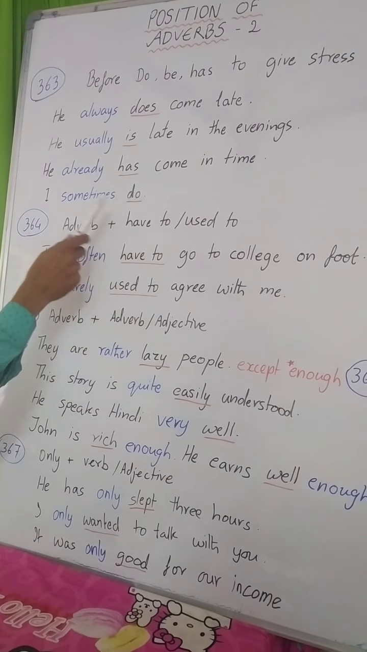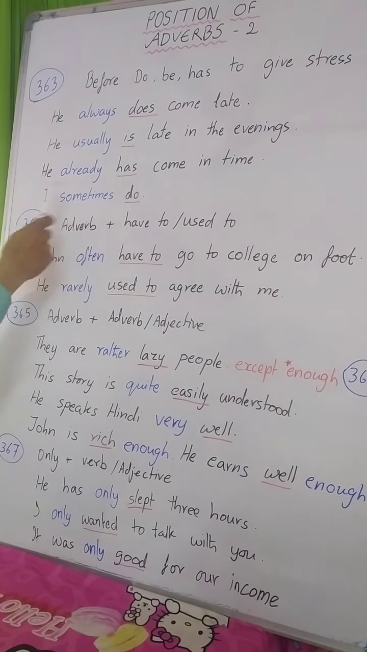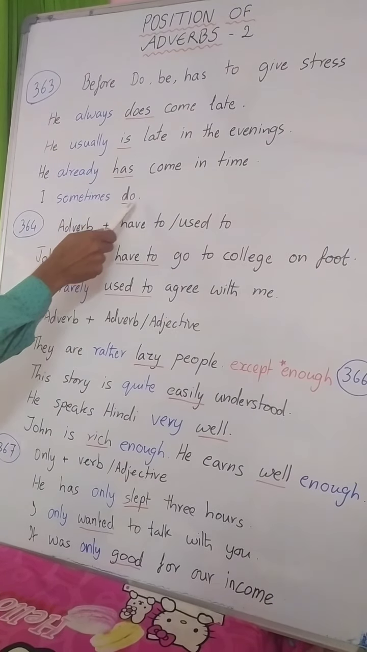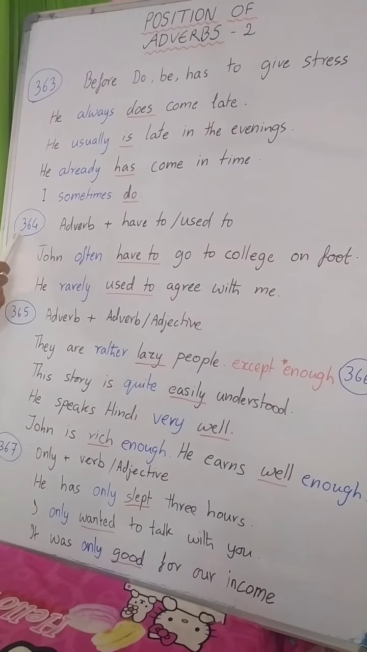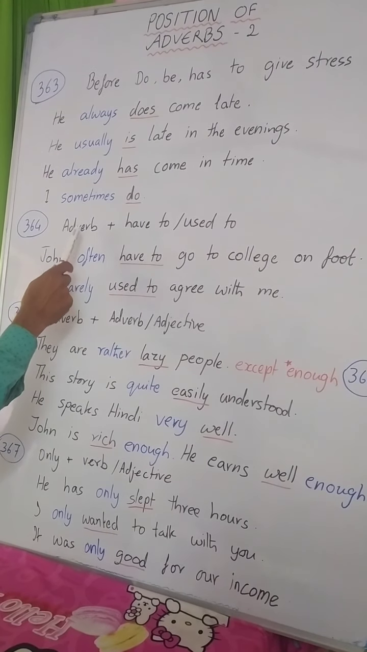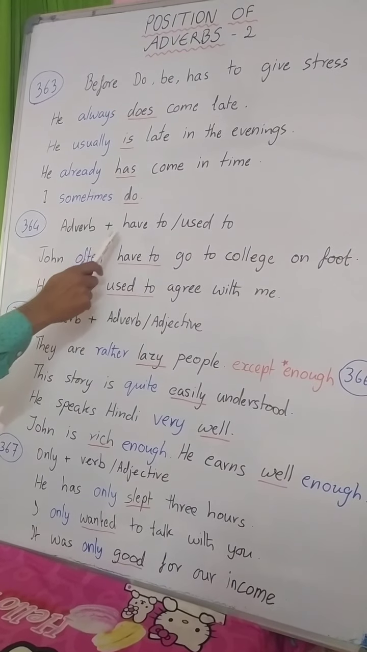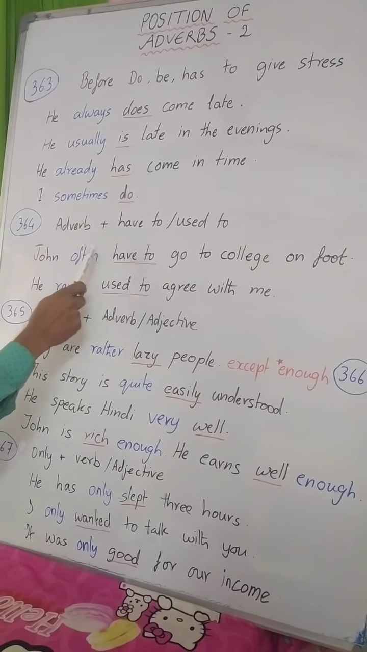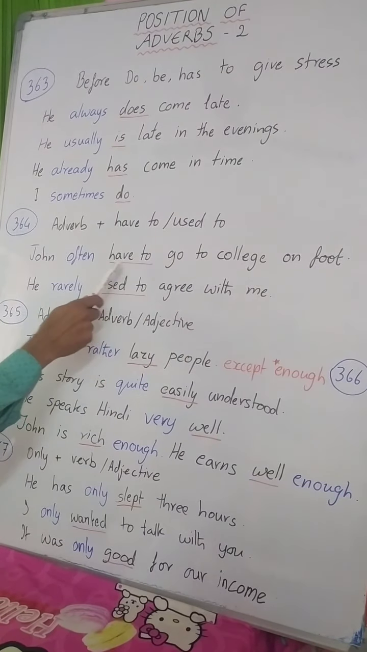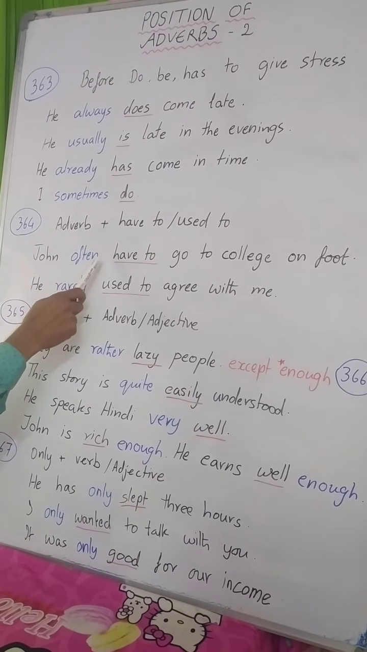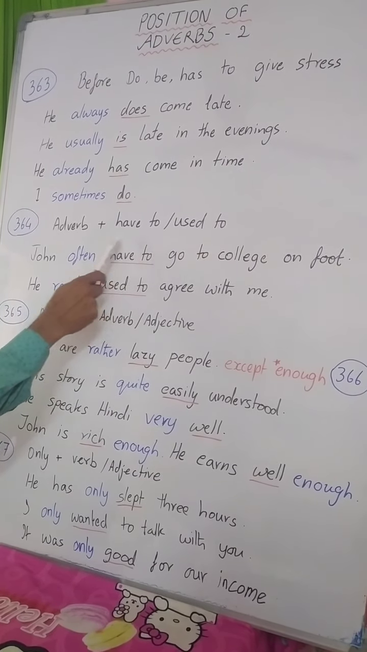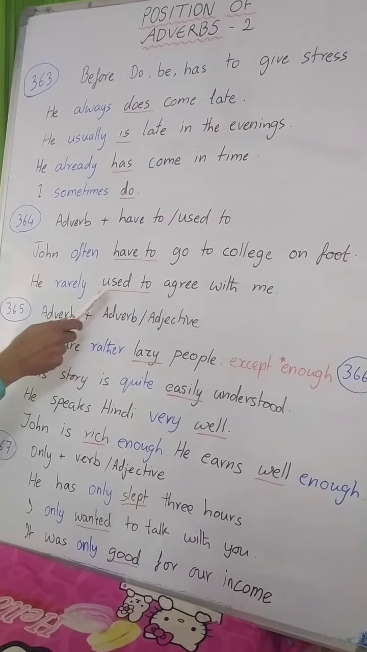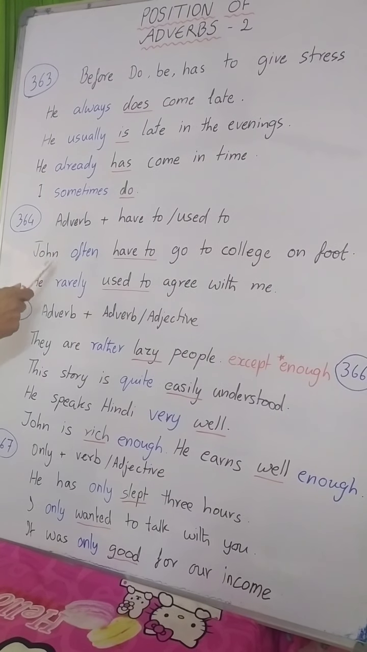And sometimes in a very short form, "I sometimes do." That is a reply to "Do you often do something?" Yes, I sometimes do. Here also you see the do verb. Then is rule number 364. Adverb will be followed by have to or has to, modal auxiliaries, or used to. John often have to go to college on foot. Here you see often, the adverb, has come before have to, the modal auxiliary, then is the main verb. He rarely used to agree with me. Here, used to. So these modals always take the adverb before.